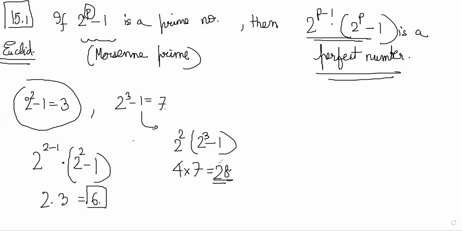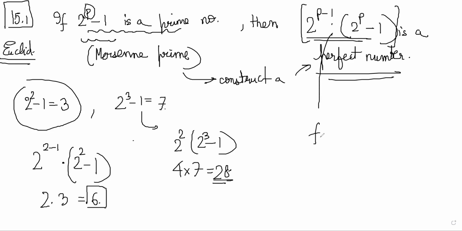Correct. So what we will see is that repeatedly this statement is coming true, right? Whenever you have a Mersenne prime, you can construct a perfect number from it. That is why that chapter was done before, right? The proof of this theorem is not at all difficult. You want to prove that this is a perfect number, right? Given that this is a prime number. Correct. So all you have to do is find all the proper divisors of this.